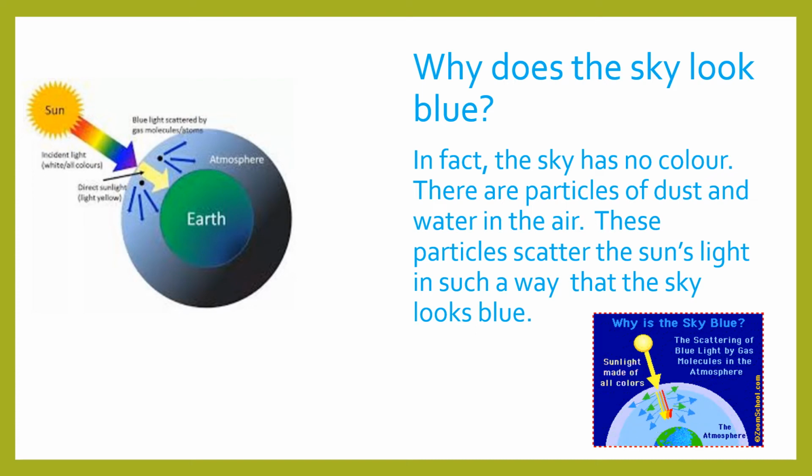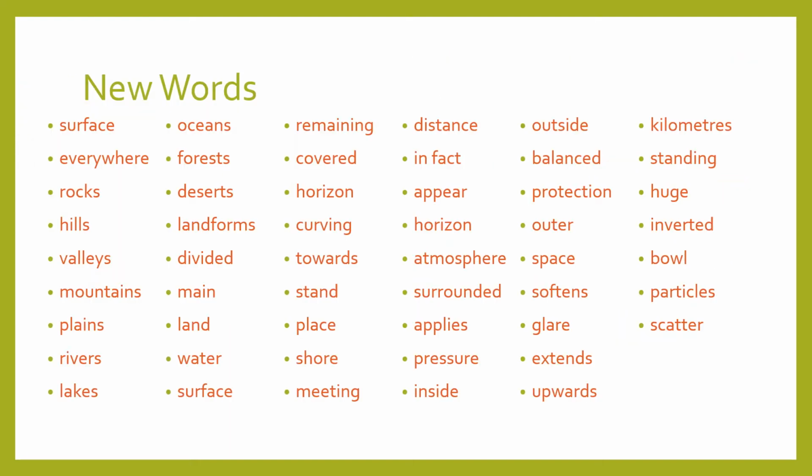Now let us read. Why does the sky look blue? In fact, the sky has no color. There are particles of dust and water in the air. These particles scatter the sun's light in such a way that the sky looks blue. Alright? Look at the picture, children, and also try to understand the pictures. Sure, you'll be able to get this explanation right. Children, we've learned the entire lesson. I've explained it well to you. Now, it's time to read the lesson from your textbooks.